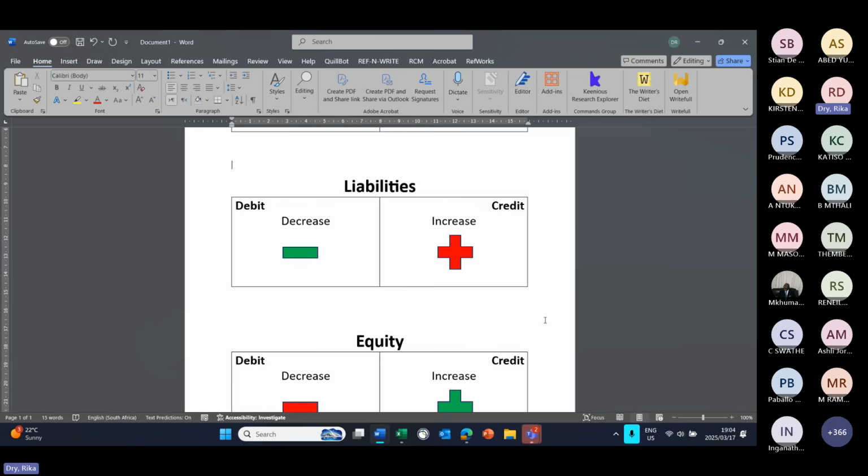If the business goes and buys stationery on credit from a supplier, trade and other payables control will be affected, which is also a liability. Now, if a bank balance is an overdraft, then it's also a liability. A bank overdraft means that you took more money out of your bank account than what you had to spend. So then you owe that money to the bank. That's why a bank overdraft is classified as a liability.